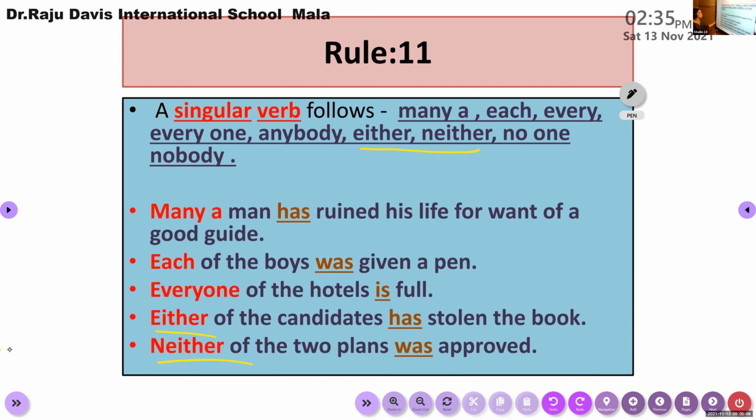Example, children, look at the board. Many a man has ruined his life for want of a good guide. Has, because the sentence is starting with many a. So many a man has. I have used only a singular subject where the sentence is starting with many a.